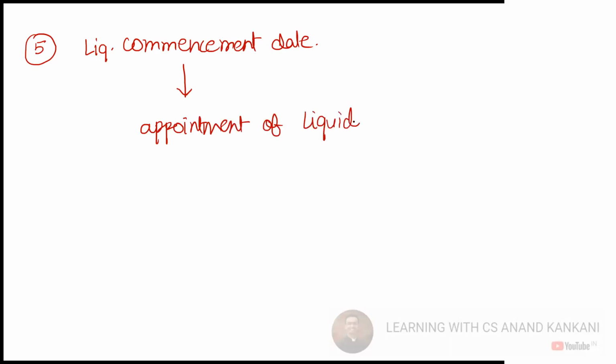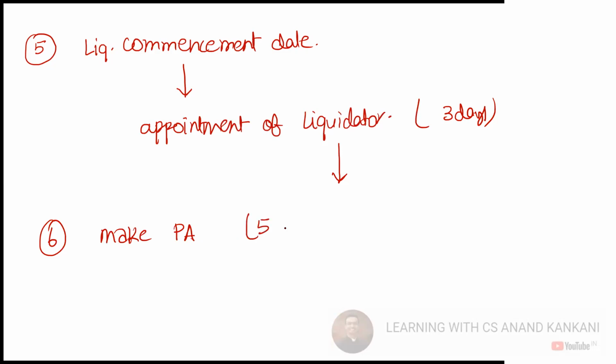You need to appoint the liquidator, and this is to be done within 3 days. Also, this liquidator will make the public announcement. The public announcement will be made within 5 days.